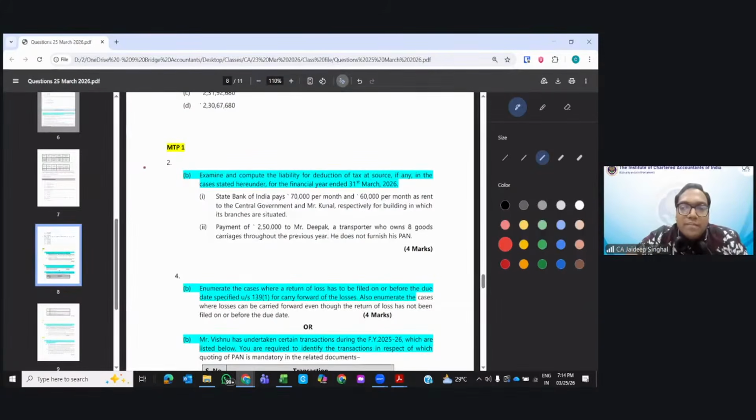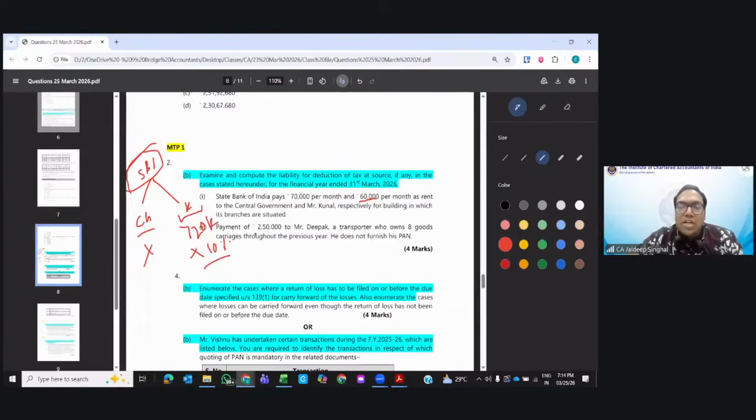First of all, which section would be applicable? SBI is paying to two persons. They are paying to CG and to Kunal. In case of central government, the TDS is not applicable. In case of Kunal, 194I would be applicable because SBI will be covered in 194I, 60,000 per month. How much total? 7,20,000 for the year. How much percentage? 194I, 10%. Clear?